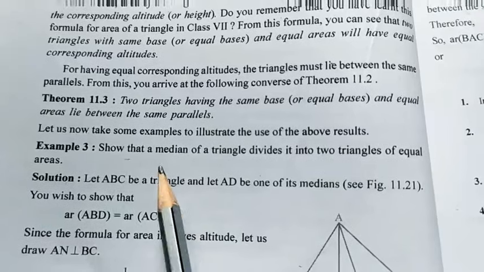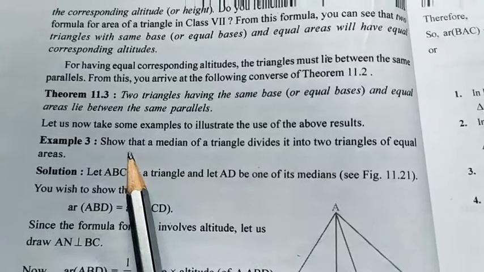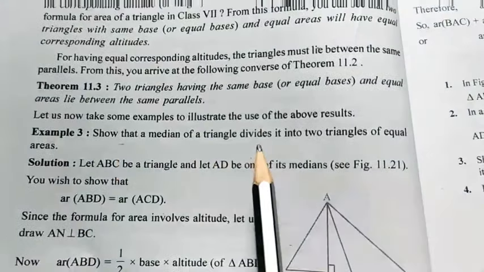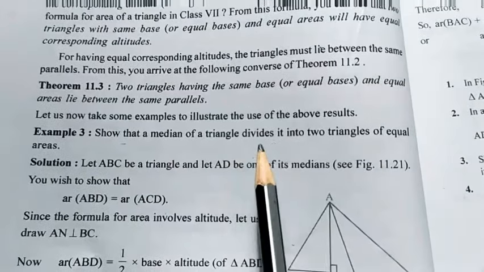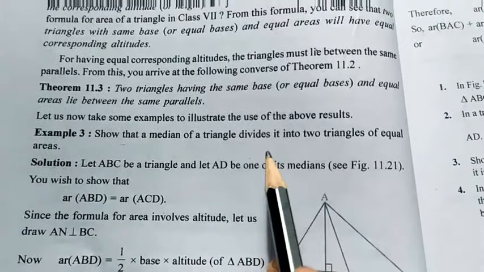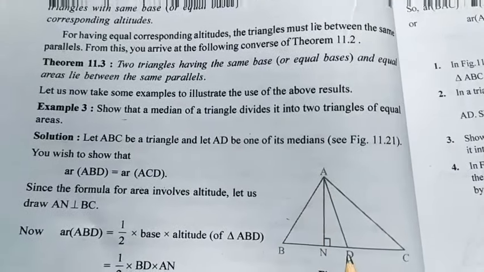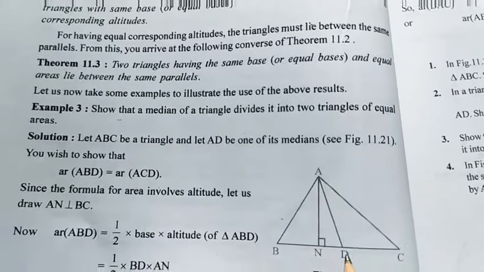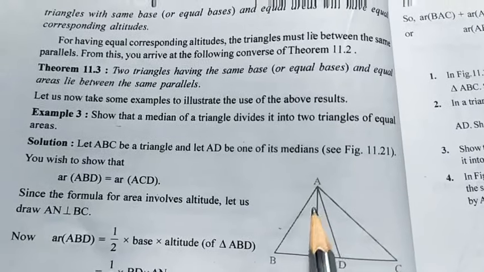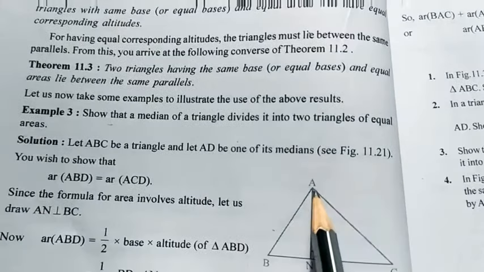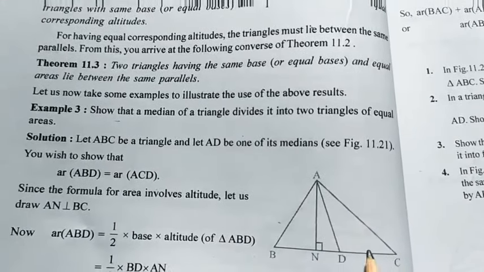Before that, there is another statement, example number 3, given as a question: show that a median of a triangle divides it into two triangles of equal areas. We have to show that. The median means a line drawn from a vertex to the third side. Here AD is the median on BC from angle A. We have to show that triangle ABD is equal to triangle ADC.